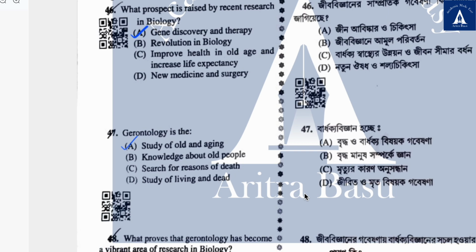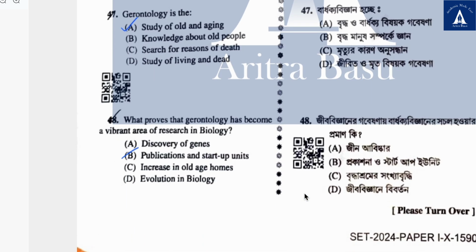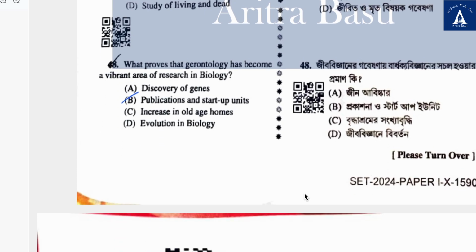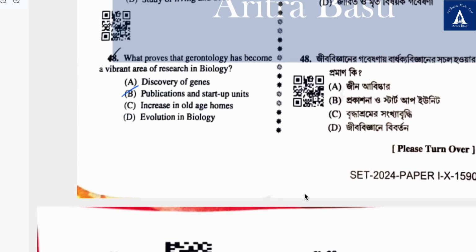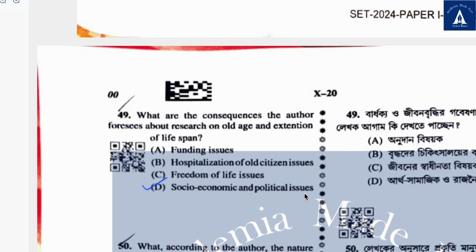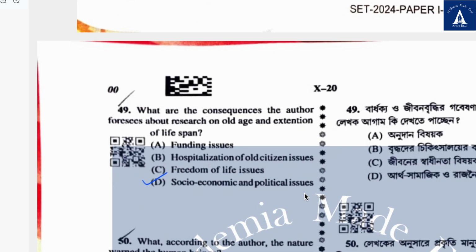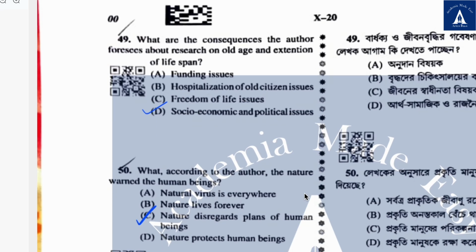47, gerontology is, and the correct answer is study of old and aging. 48, what proves that gerontology has become a vibrant area of research in biology? Correct answer is publications and startup units. 49, what are the consequences the author foresees about the research of old age and extension of lifespan? The correct answer is socio-economic and political issues.